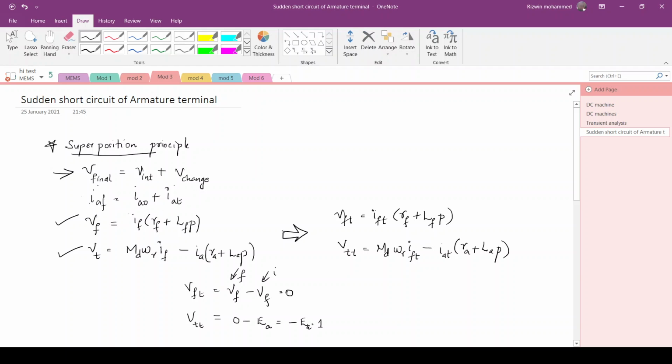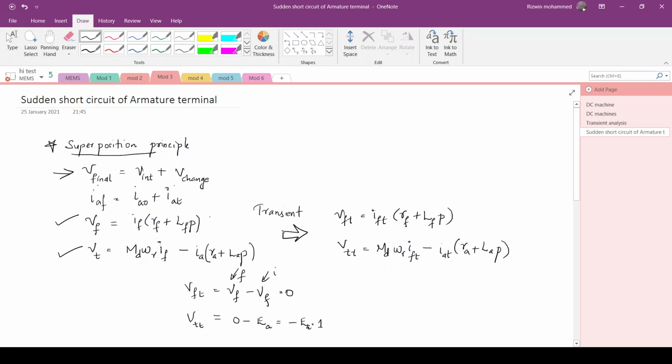overall in this analysis. So let's start. Initially we are writing the field as well as armature terminal voltage. Vf is equal to If into Rf plus Lfp, and Vt is equal to Md omega R If minus Ia into Ra plus Lap. So when you are converting into finding its transient part,